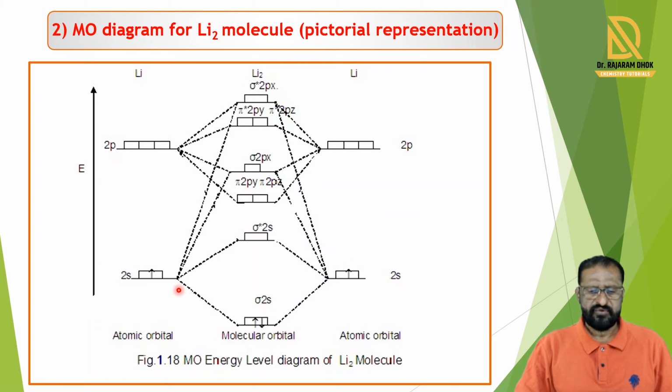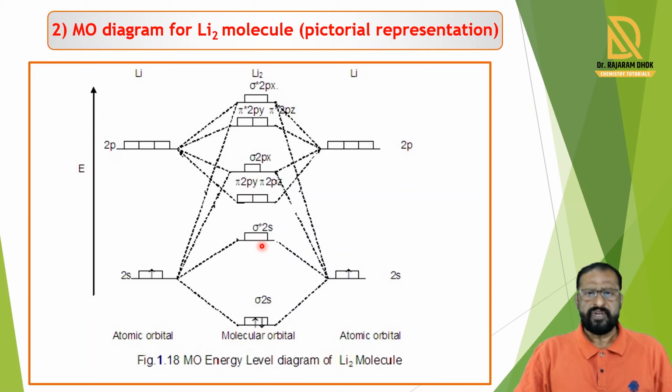So this sigma 2s is formed by combination of two atomic 2s orbitals when their wave functions are the same. When the wave functions of these two atomic orbitals are different, there is repulsion and it forms the anti-bonding molecular orbital, which has higher energy, and that orbital is named sigma star 2s.